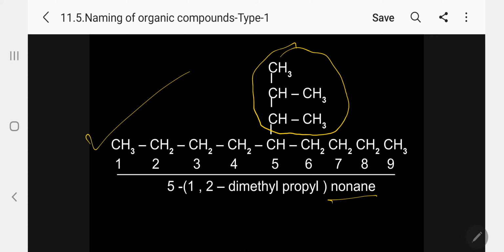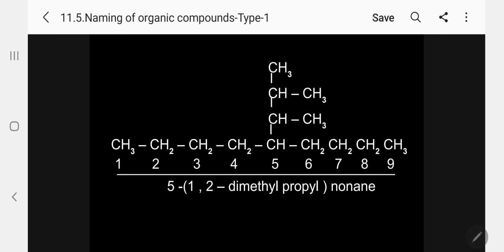So among this, which is the parent, you have to find out. In the 5th carbon atom, there is one more parent. That is the propane. And propane means, in this number I will take now, I will follow. So this I will give number 1, this is number 2, this is number 3. Kindly follow. It is number 1 of this chain, the side chain is attached to the 5th carbon atom. So how am I going to give the IUPAC name? Please follow. This is a complicated structure.